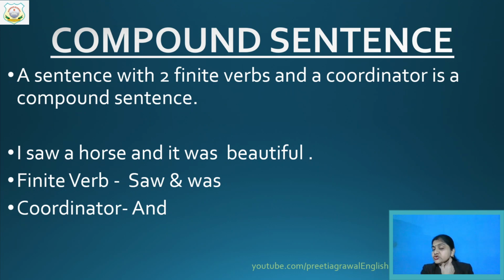If you are just joining two words only, that will not become your compound sentence. If you join two sentences into one sentence by using this "and" as your conjunction, that sentence will be your compound sentence.